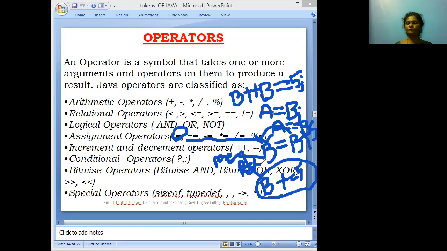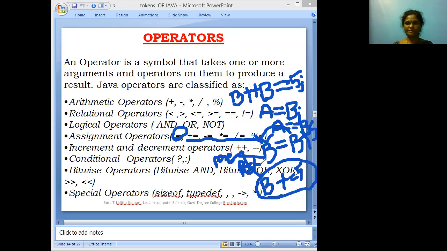Pre and post are both the same in that one value is added to the previous value. B plus plus or plus plus b, both increment by one. Plus plus b means first the incrementation will take place, then only the value will be assigned.